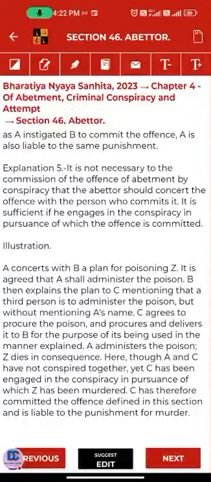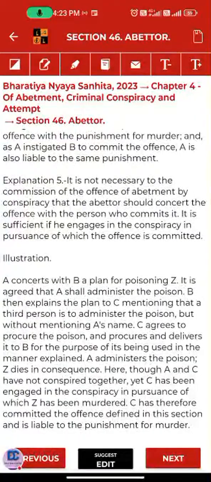A administers the poison, Z dies in consequence. Here, though A and C have not conspired together, yet C has been engaged in the conspiracy in pursuance of which Z has been murdered. C has therefore committed the offense defined in this section and is liable to the punishment for murder.